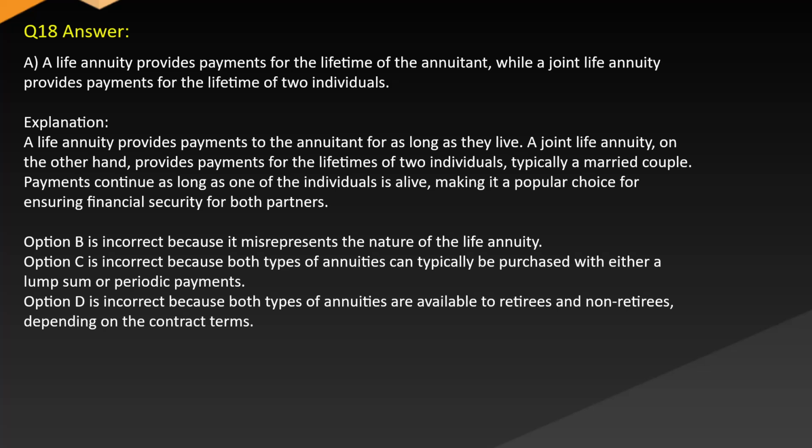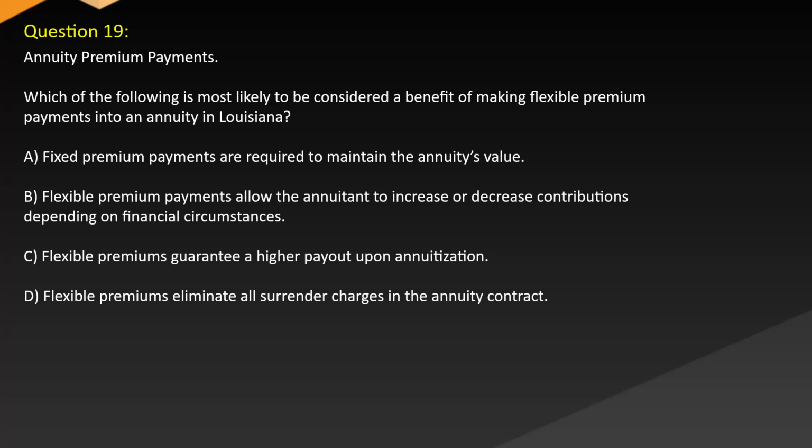Payments continue as long as one of the individuals is alive, making it a popular choice for ensuring financial security for both partners. Option B is incorrect because it misrepresents the nature of the life annuity. Option C is incorrect because both types of annuities can typically be purchased with either a lump sum or periodic payments. Option D is incorrect because both types of annuities are available to retirees and non-retirees depending on the contract terms.